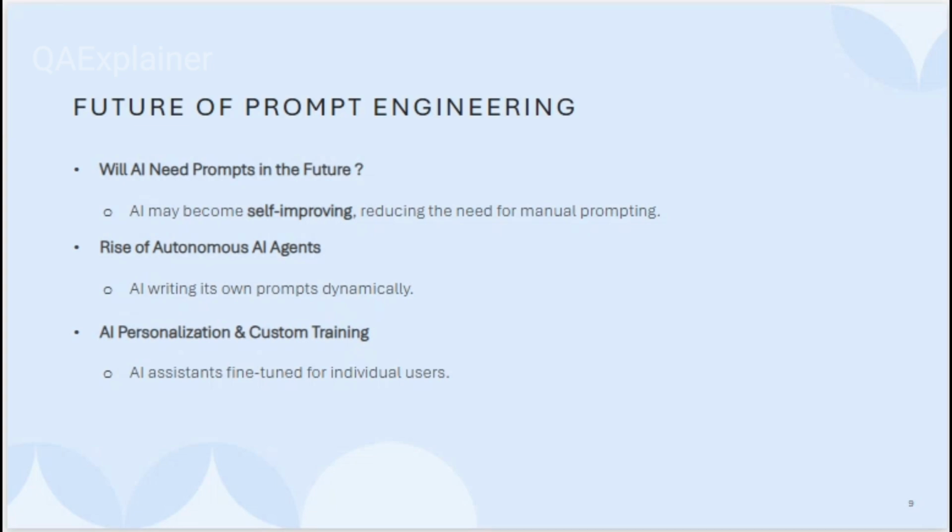Third thing is AI personalization and custom training. Now different kinds of AIs are there in the market, and AIs are known for their particular skills. Like DeepSeek is better at coding, Bard is better at the latest information, and similarly ChatGPT is better at content creation. So different kinds of personalities have developed in AI, based upon their training and their data. These kinds of things will keep happening in future.